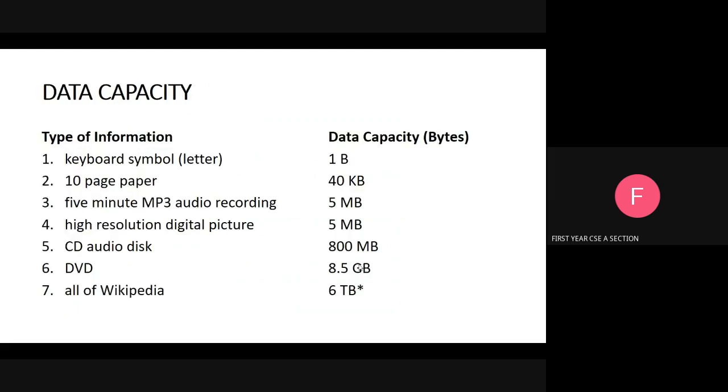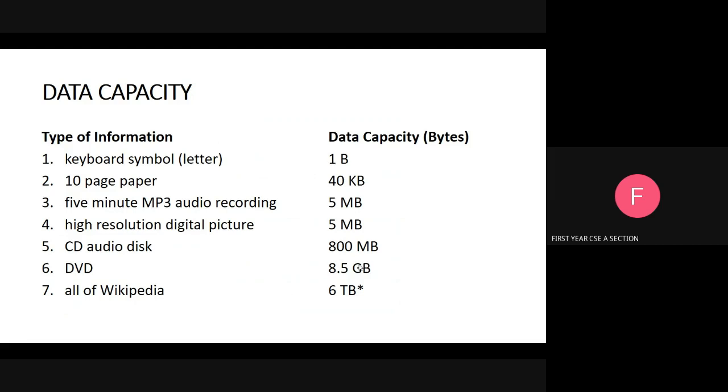Next, data capacity. See, what is data capacity? For example, when storing the symbols on a keyboard, the data capacity of a computing system is the amount of information that can be encoded by the system. Okay.